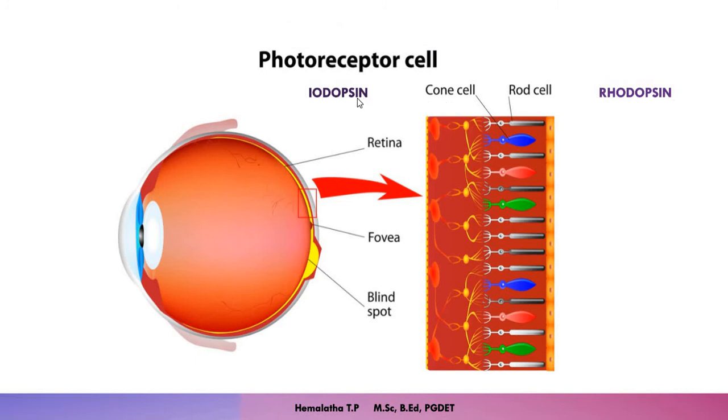Cone cells produce a pigment called iodopsin and rod cells produce a pigment called rhodopsin. These two pigments help in vision during dim light and during bright light.